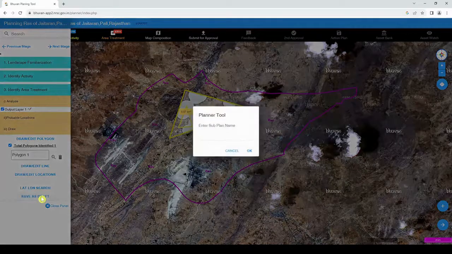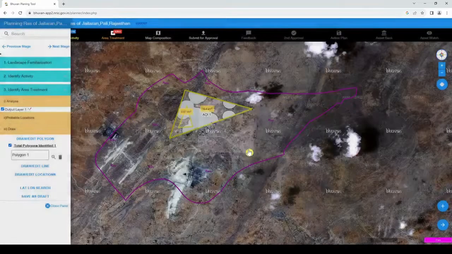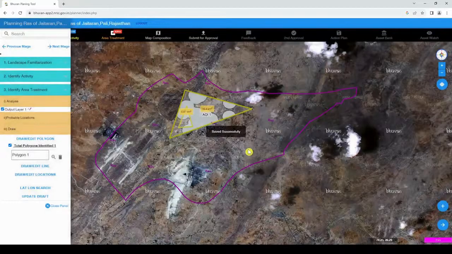After analyzing and drawing features on the map, the user can save it as a draft by clicking on the Save as Draft button, upon which the Enter Subplan Name pop-up is displayed. The user can save the activity by giving the desired subplan name. When the user clicks on the Click to Finish button, the polygon/line string will display on the map with the color of the PWL number.